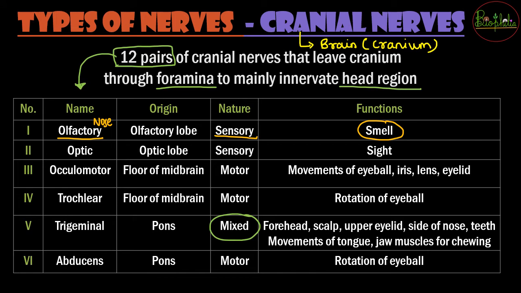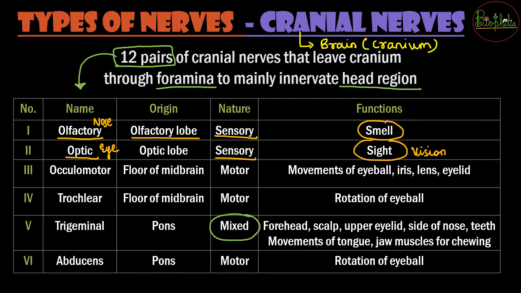And from where is it going to originate? It is going to start from the olfactory lobe. The next cranial nerve is the optic nerve. Optic is the word related to the eyes. So the eyes are again going to be sensory, related to sight, which you can call vision, and it starts from the optic lobe. Now all these origins are in and around the brain because we are seeing cranial nerves. The third one is the oculomotor nerve.